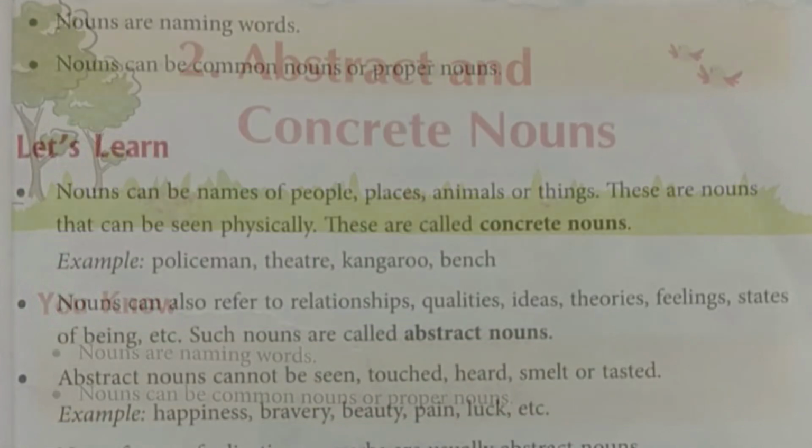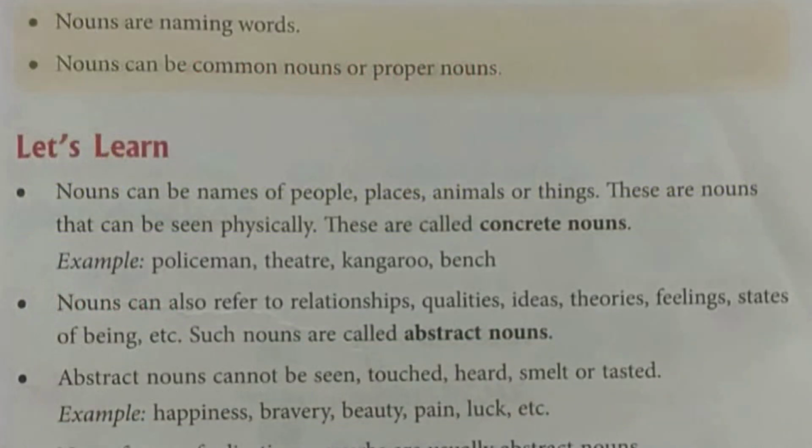Now, here we will be learning nouns can be the names of people, places, animals or things. These are nouns that can be seen physically, and such nouns are called concrete nouns. For example, a policeman, theatre, kangaroo, bench, pencil, book, table, lunchbox, water bottle, whatever. The things which we can see physically are called concrete nouns.